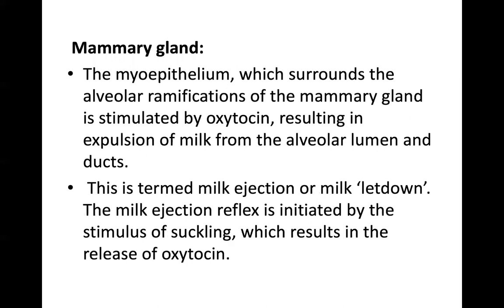Coming to action of oxytocin on mammary gland. Oxytocin acts on the myoepithelium. This myoepithelium surrounds the alveolar ramification of the mammary gland, and it is stimulated by oxytocin, which results in the expulsion of milk from lumen and ducts. This is termed milk ejection or milk let down. The milk ejection reflex is initiated by the stimulus of suckling. When a baby sucks from the nipple, this reflex is initiated, which results in the release of oxytocin.